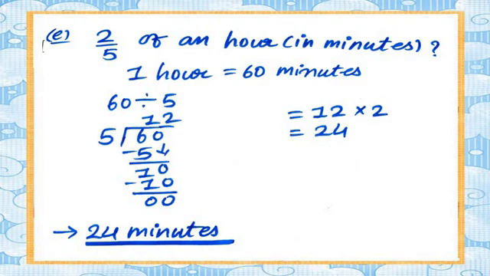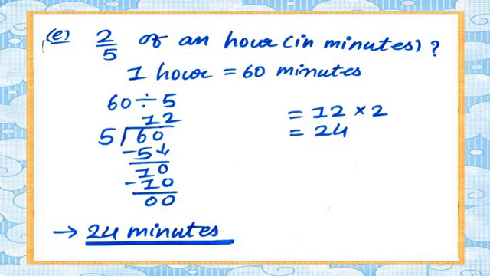Okay, so question number E is what? 2 upon 5 of an hour, 2 upon 5 of an hour in minutes. Okay, and we have to write in minutes. 1 hour is equal to 60 minutes.